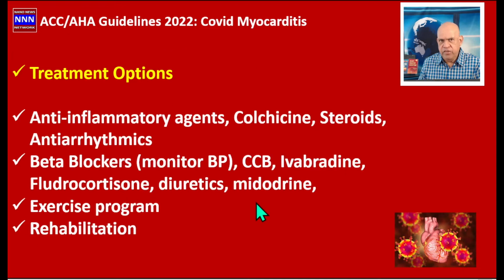The treatment options available for these patients are anti-inflammatory agents if they are having symptoms of pericarditis and chest pain. Colchicine would be another useful option. Some of these patients may need either oral or intravenous steroids if they have active myocarditis. If they are having arrhythmias, they need antiarrhythmics.